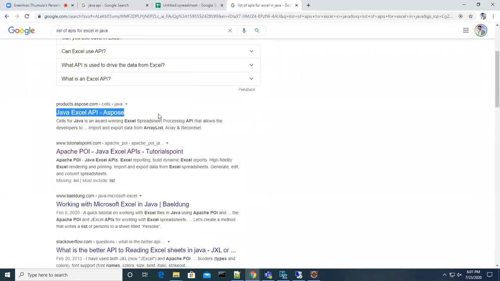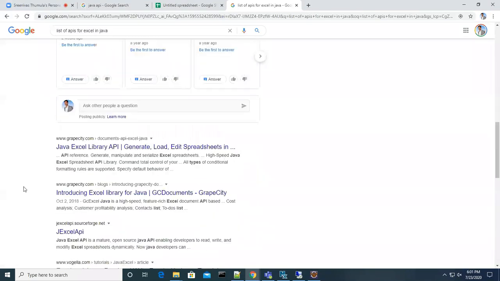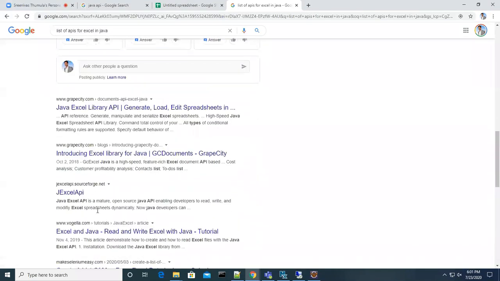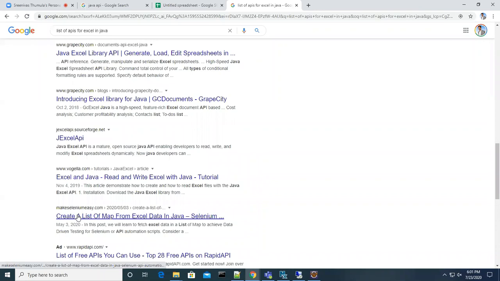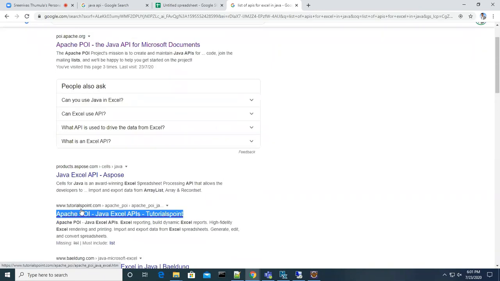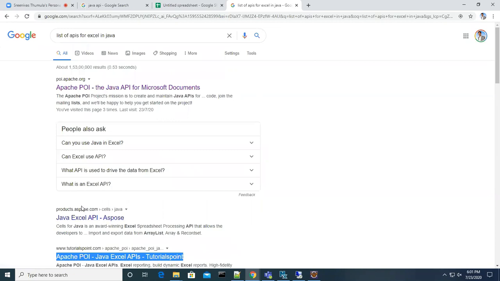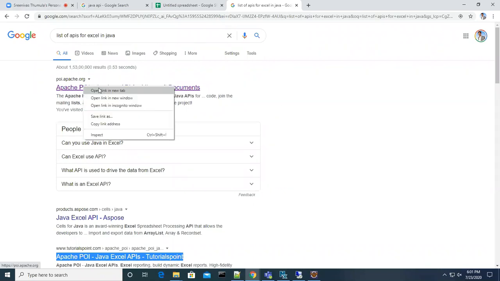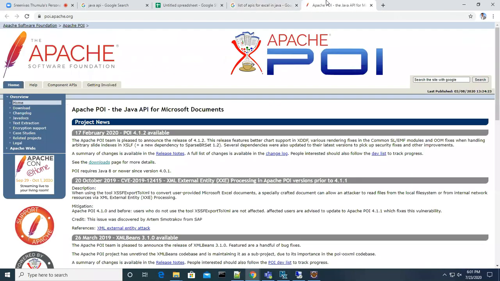This is developed by one company, and that is developed by another company. So based on your requirement, which API you will choose and use, that all depends on you guys. You have different options in the market, so it depends on your convenience.